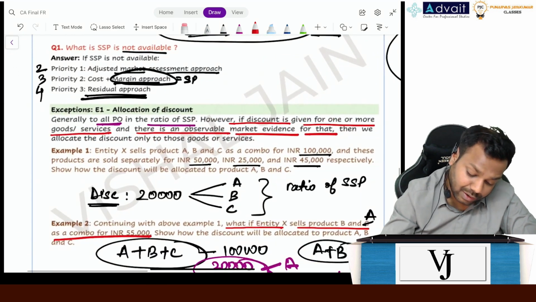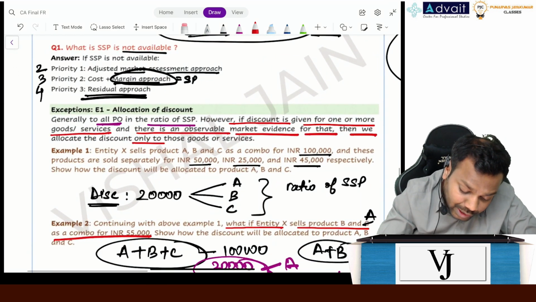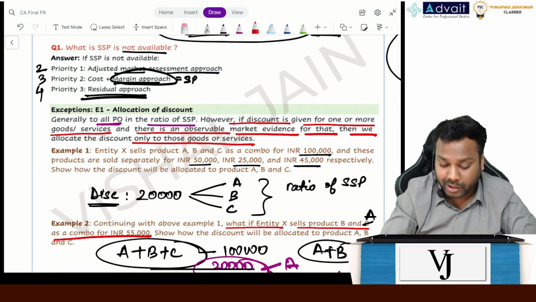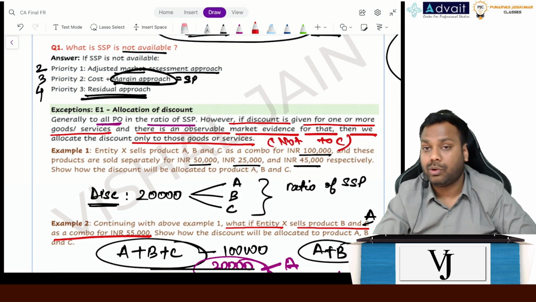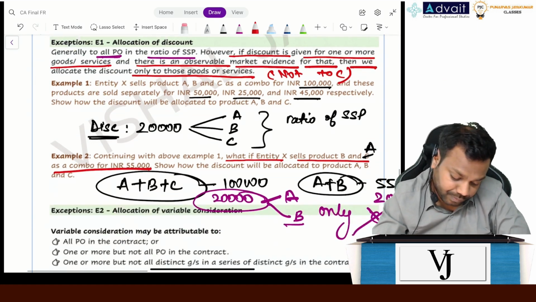Right? Then we allocate the discount only to those goods and services and not to C. Will not allocate to C. Is it clear, everyone? Okay.